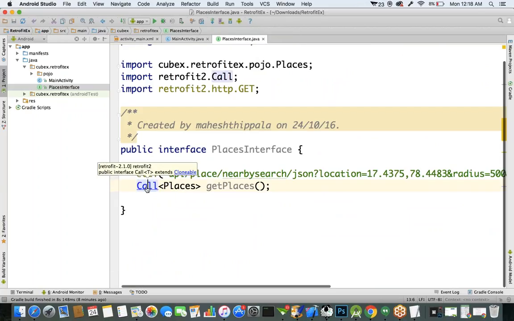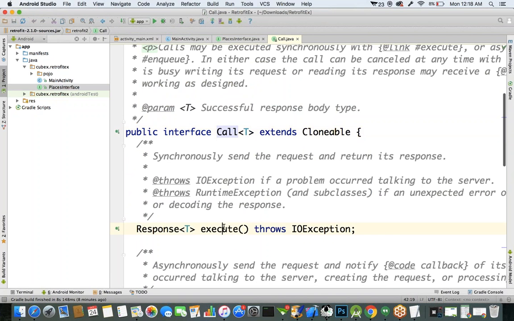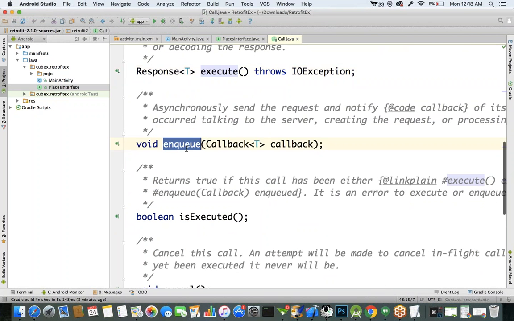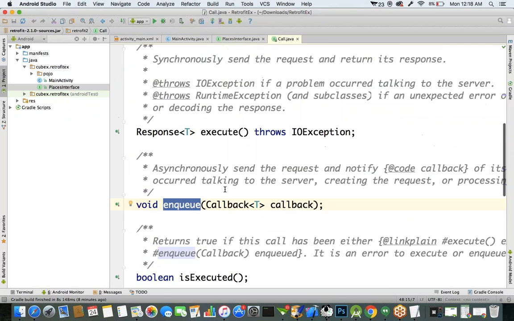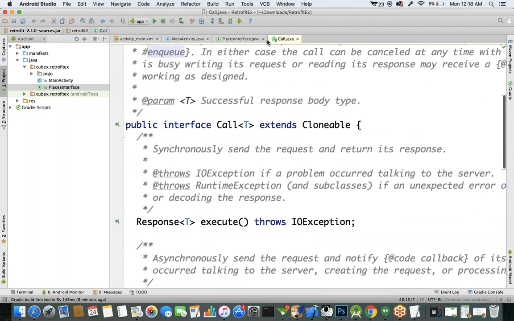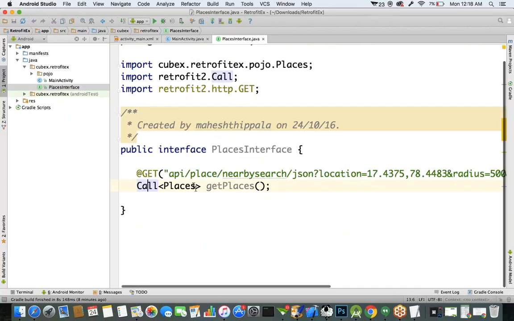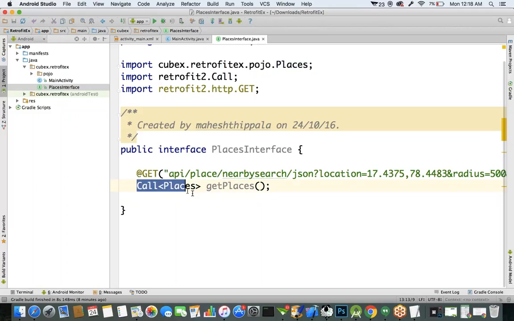This Call class contains some methods. Execute is one method, enqueue is one method, okay? If you want to understand more, you can see the description about that Call class. The return type of this get places method is a places object. For making network calls, we are putting it inside Call. We created the interface. The interface doesn't contain any implementation, only the declaration is specified in this interface.